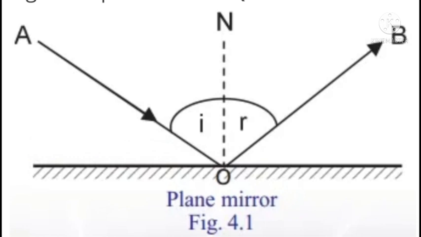Here we can see AO. It is the incident ray, the ray of light incident on the plane mirror. That is, AO is the incident ray and OB is the reflected ray. N is the normal to the plane. Normal means perpendicular.